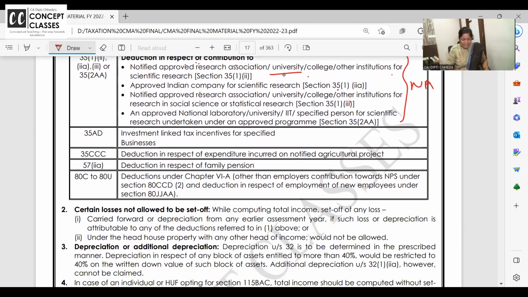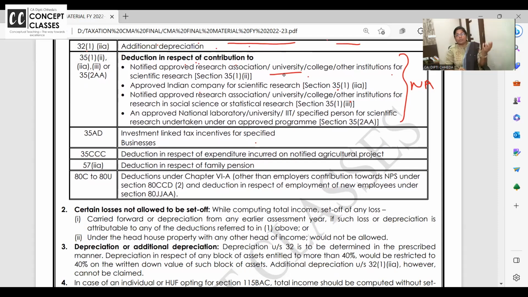Investment linked incentives for business. When you set up a specified business, warehousing business, manufacturing of fertilizers, iron ore, 2-star and above hotel, multi-speciality hospitals, you are doing a specified business, then you can deduct capital and revenue expense all. That is what is 35AD. That deduction will not be allowed if you go for the new tax regime.